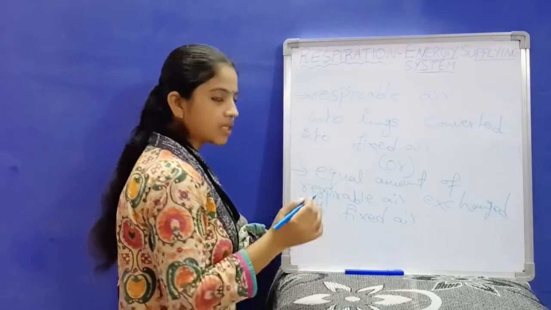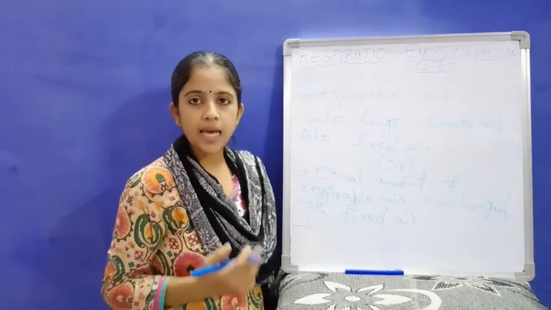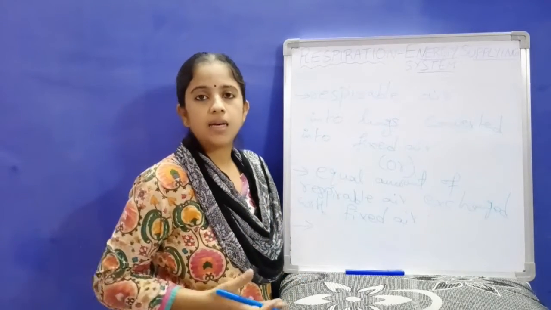And he also added that it is this respirable air which adds red color to the blood.